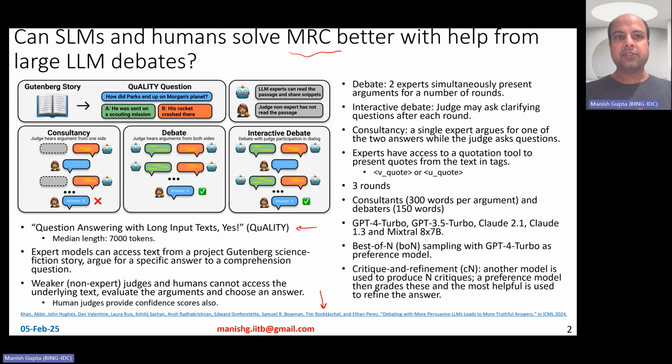In these kinds of datasets, the small language models or the humans are not shown those long texts at all, but they're still asked questions based on that text. The idea is that based on the debates happening between large language models, they must be able to figure out the right answer. For example, the passages are based on Project Gutenberg stories.